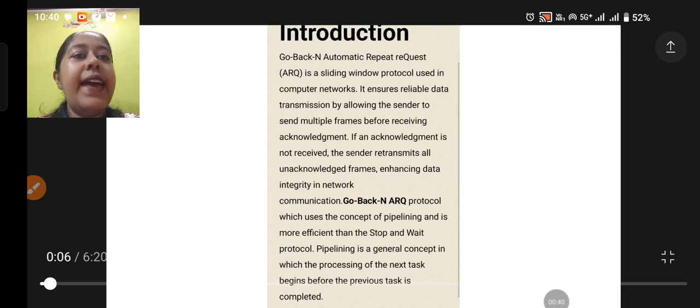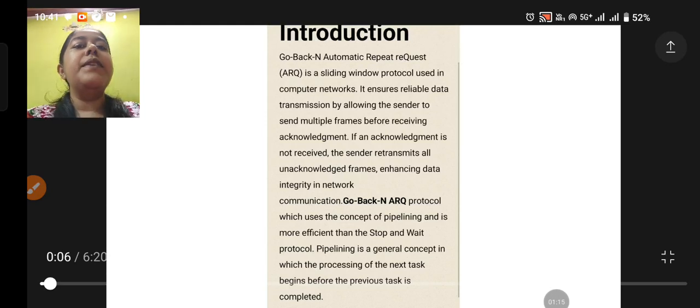Introduction. Go Back N Automatic Repeat Request, ARQ, is a sliding window protocol used in computer networks. It ensures reliable data transmission by allowing the sender to send multiple frames before receiving an acknowledgement. As the name suggests, Go Back N ARQ means N frames are being sent here. In the previous class, in the stop and wait ARQ, only one frame was sent and the acknowledgement was received for that one frame only. Now here we are sending more than one frame before receiving an acknowledgement.